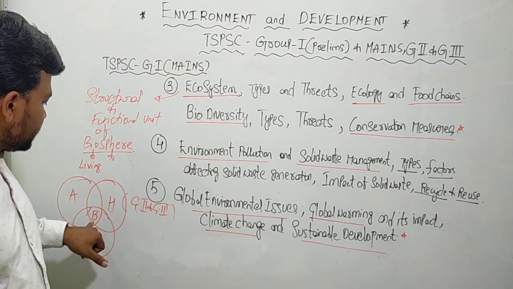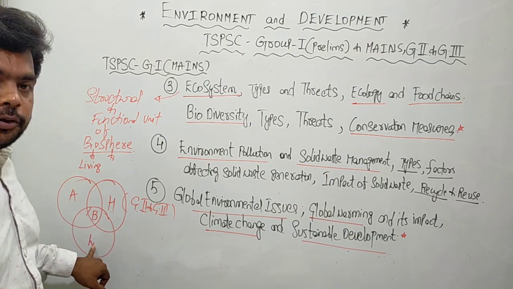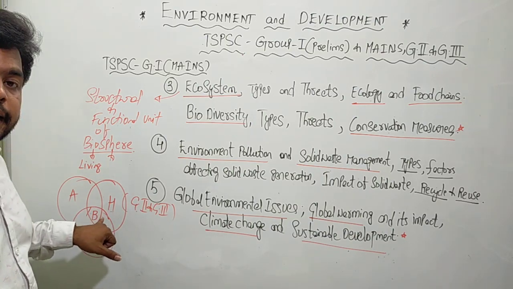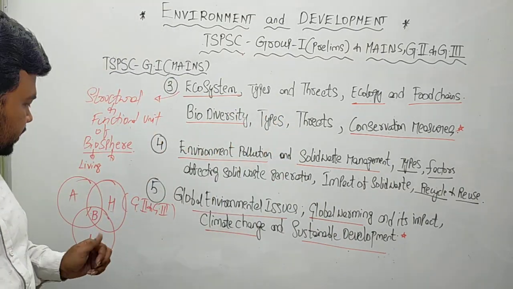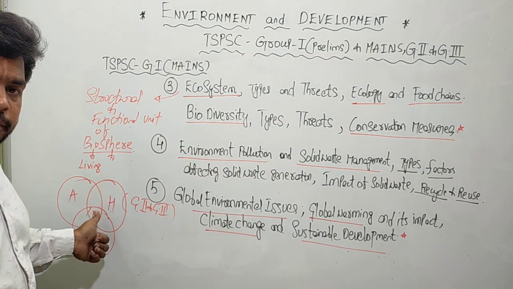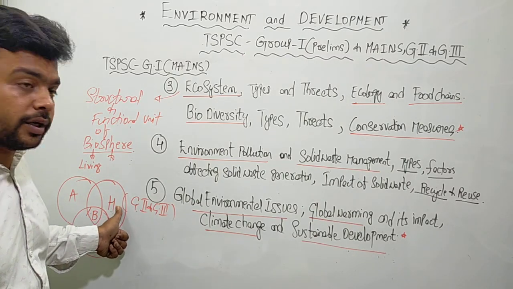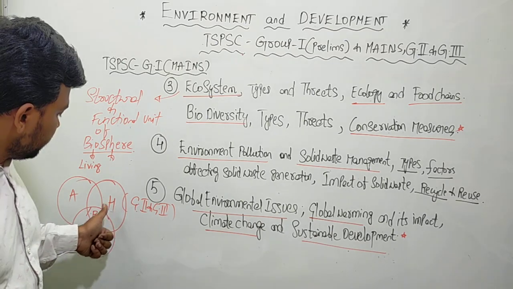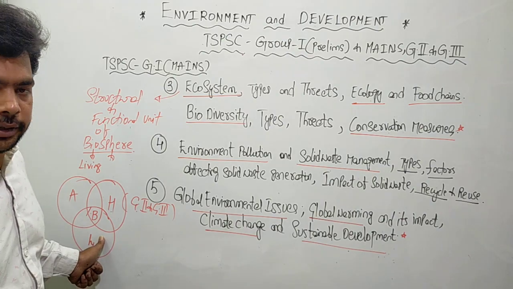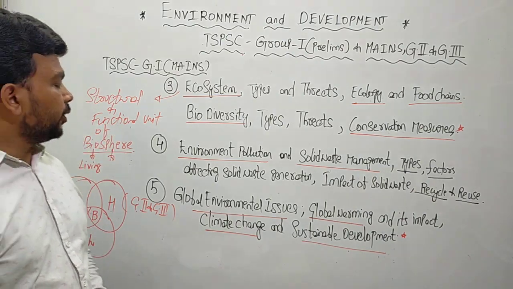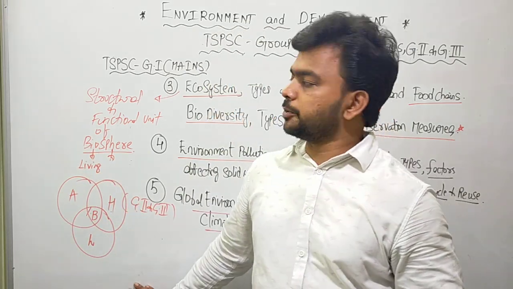Any life form will survive only in the biosphere. For example, for a human being to survive, he requires air from the atmosphere, water from the hydrosphere, and nutrients from the soil, that is the lithosphere. So the biosphere is the zone of confluence of the atmosphere, hydrosphere and lithosphere.